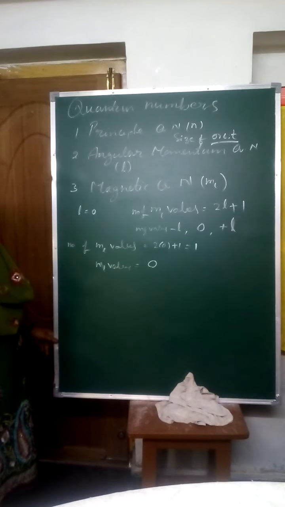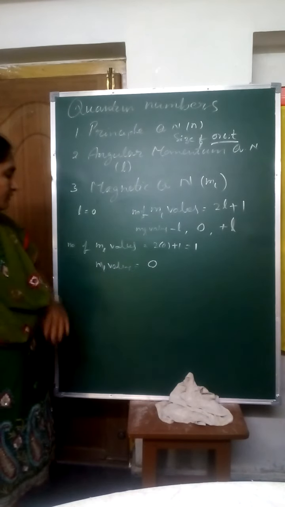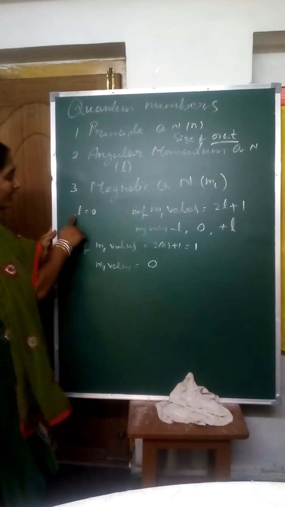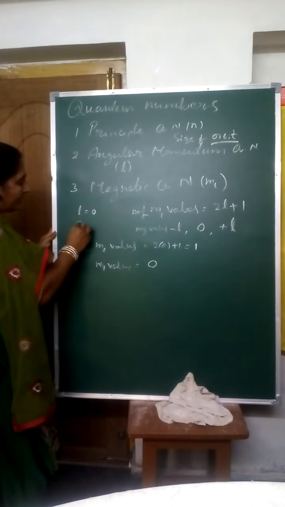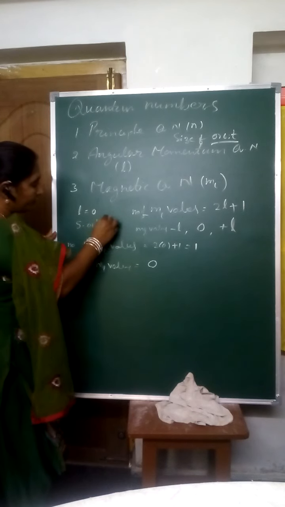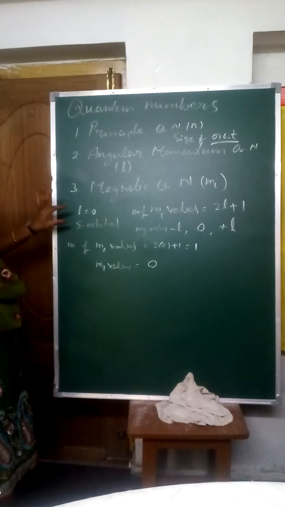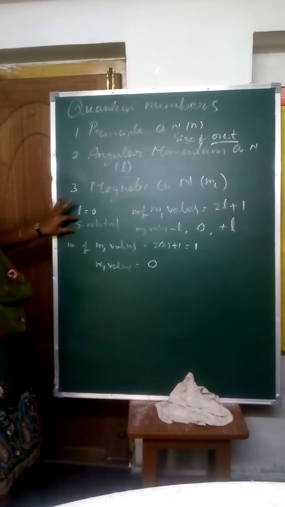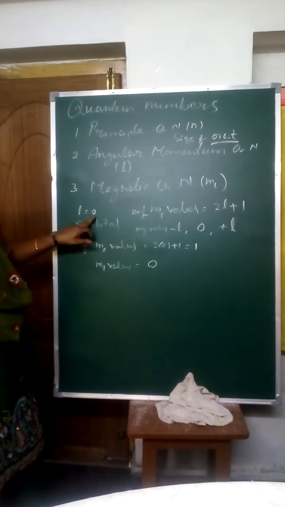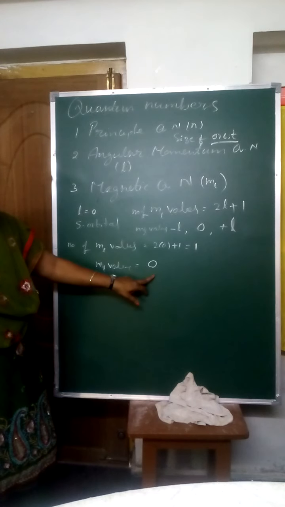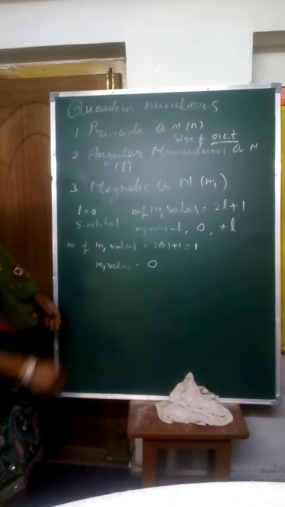One value is there, that is 0. If l is equal to 0, then it is called the S orbital. For the S orbital, l value is 0 and the m value is also 0. Do you understand? Now you come to the next one.